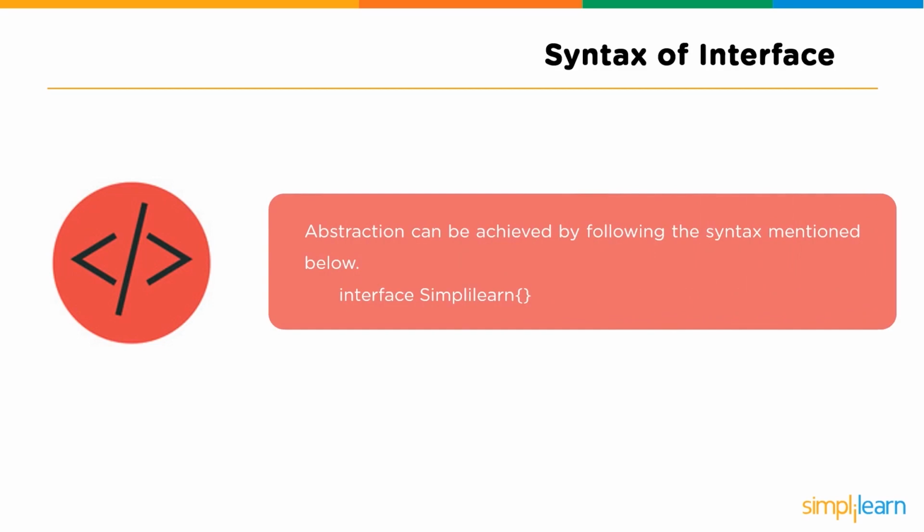Now we will move ahead and understand the syntax to use an interface to achieve abstraction in Java. To declare an interface, we use the keyword interface, followed by the name of the interface. The name is up to the user's choice. For example, I have named mine Simplilearn as shown below. As discussed earlier, an interface acts just as a container that stores only the signatures of the methods. We cannot have a complete method defined inside it. All we can do is just declare it.